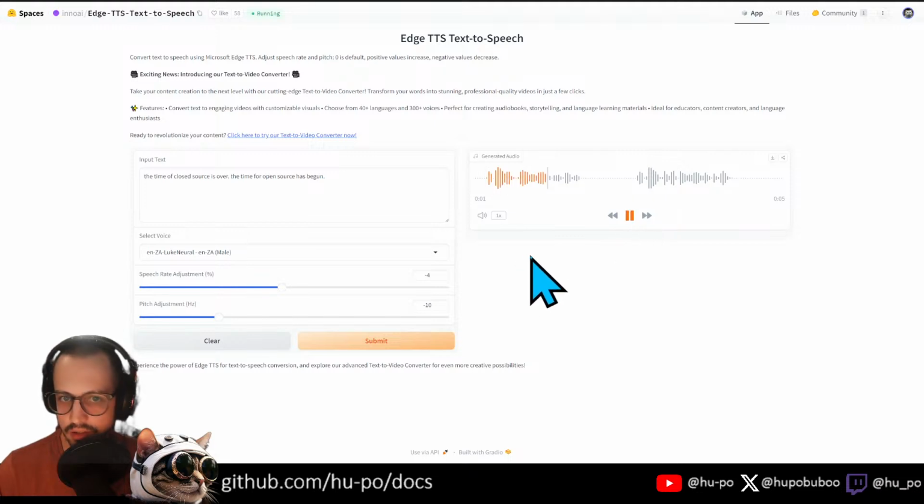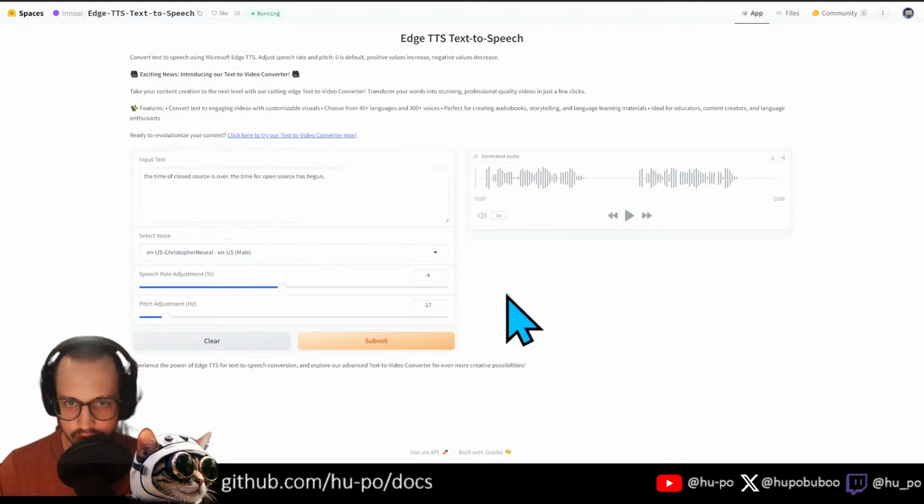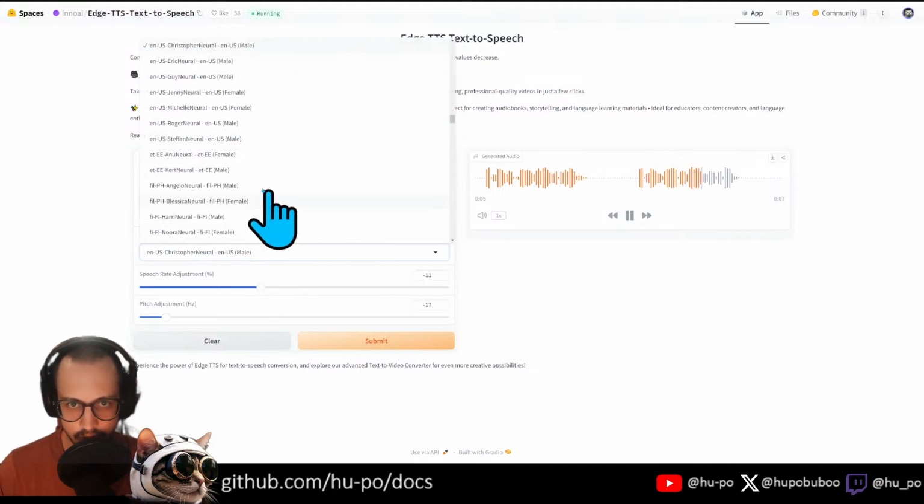The time of closed source is over. The time for open source has begun. These guys are just too calm. Let's try to make them almost scary by doing a super low pitch here. The time of closed source is over. The time for open source has begun. It's a little bit not good enough. Let's do Christopher neutral. The time of closed source is over. The time for open source has begun. A little bit slower. The time of closed source is over. The time for open source has begun.